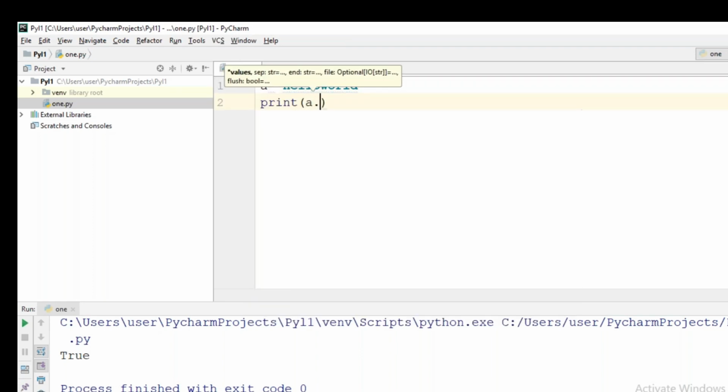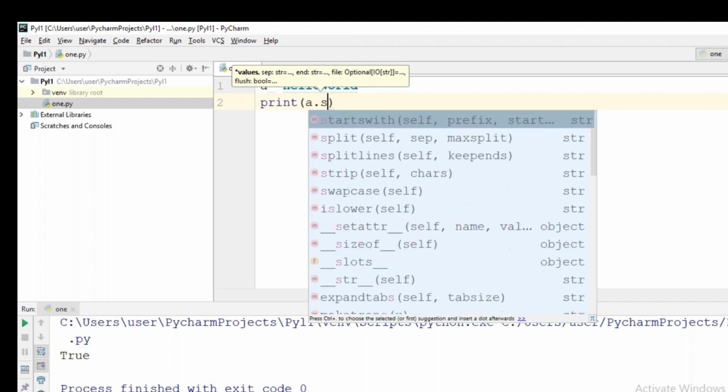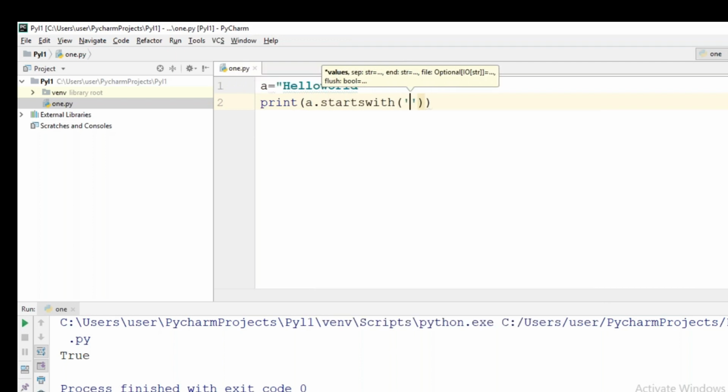Print a dot starts with h. See, the string inside here is starting with h, right? So it will be giving true actually. But if I give small h over here, is my string starting with small h? No, it will give false. It is case sensitive, and I will give like this, and I will put some space over here.